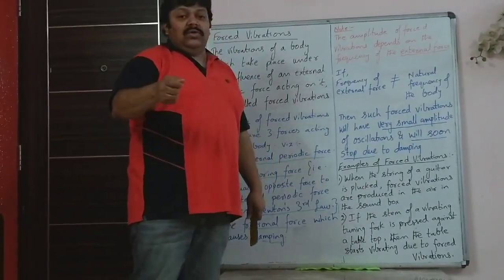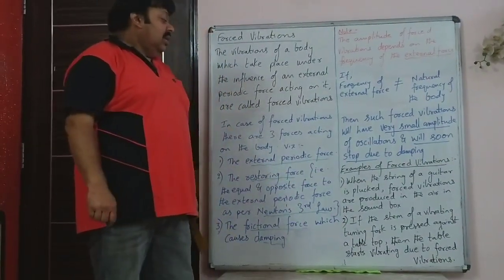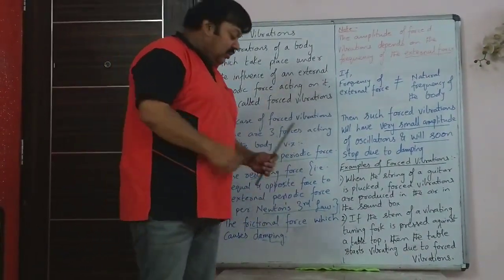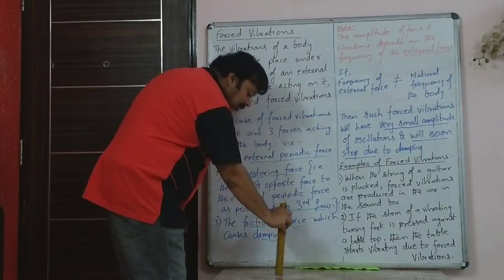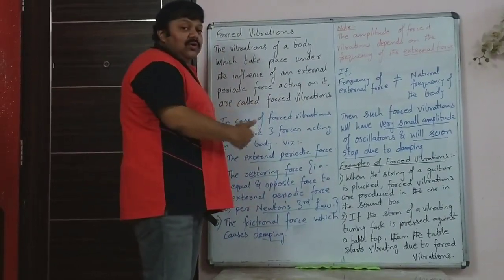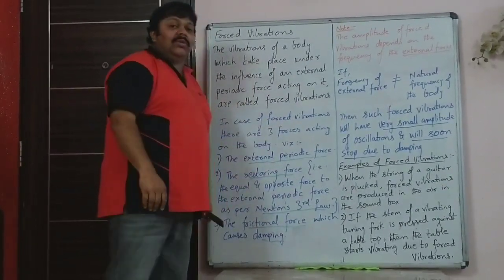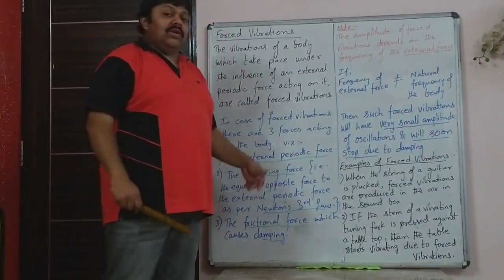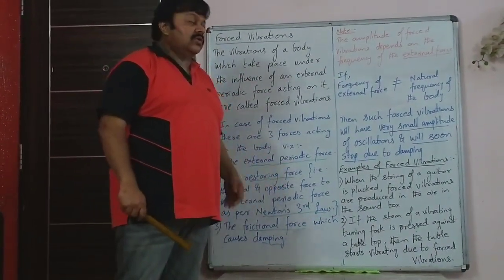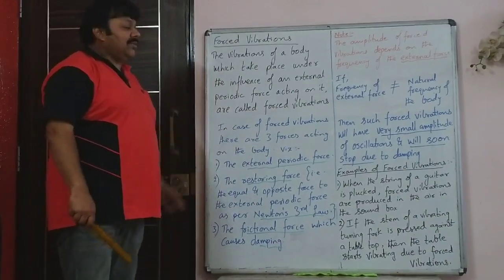Same way, if you have a vibrating tuning fork and the stem of the vibrating tuning fork is just pressed against the tabletop, then because the tuning fork is vibrating, it forces the tabletop to vibrate. So the tabletop experiences forced vibrations. These are examples of forced vibrations.